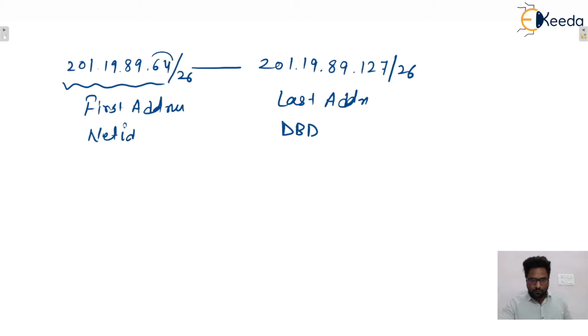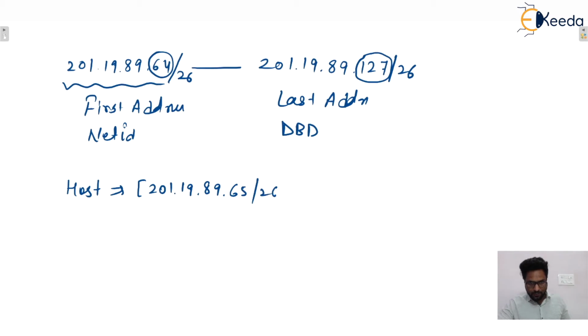So you can see from 64 to 127 both are inclusive. So count value becomes 64 only. 64, 65, 66 up to 127. So you can see in this range total 64 number of addresses will be there, isn't it? Now the range of hosts will start from 201.19.89.65. That will be the first host, and the last host will be dot 126. That will be the last host.